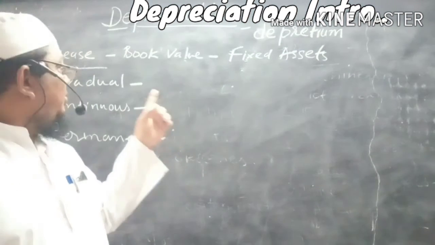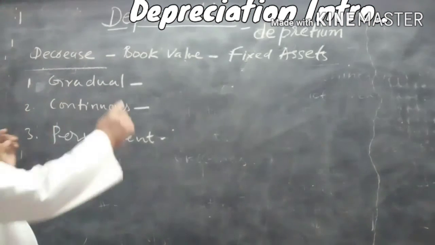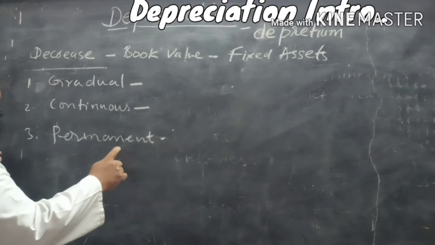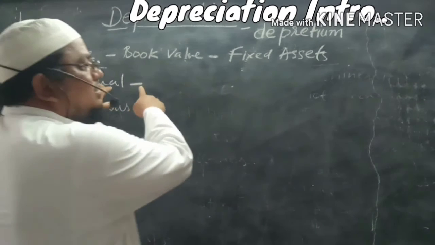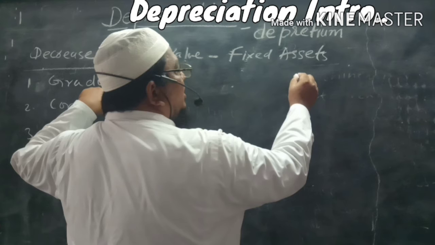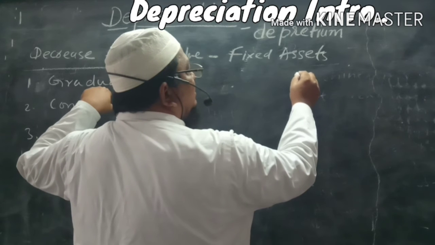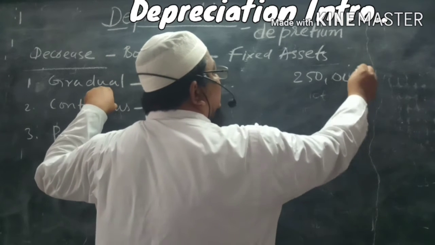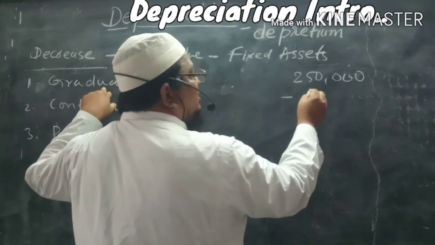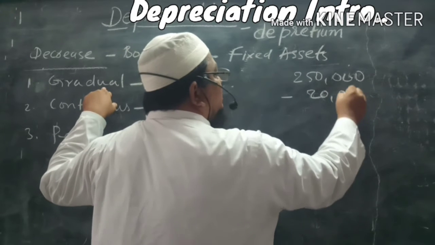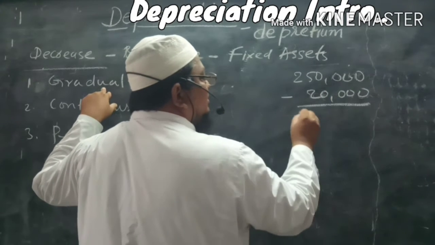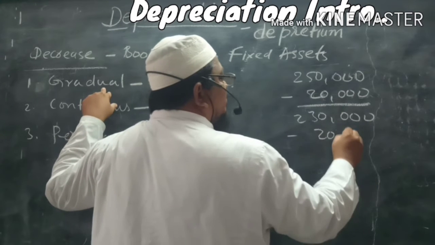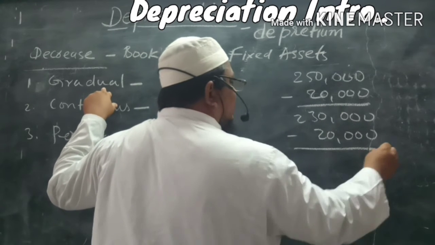And now this decrease is gradual, continuous and permanent. Gradual means, suppose for example, we have purchased the machinery for rupees 2,50,000 and in the first year the value of the machinery decreased by 20,000. And in the second year, the value of the machinery decreased by 20,000 more.